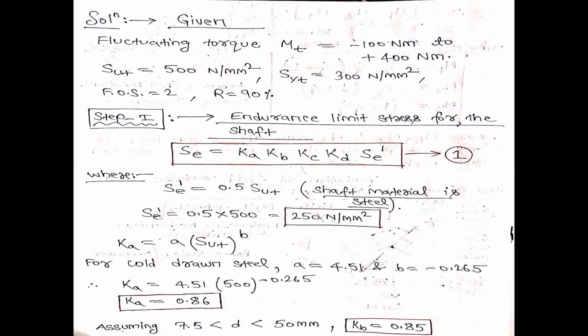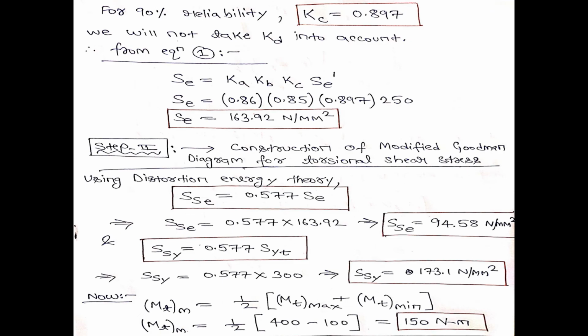So when you want to find out the diameter of the shaft, then we go for the optimum condition, and the optimum condition is the second condition. In the design data book, that second condition assumes that diameter varies from 7.5 mm to 50 mm. For that case, the value of Kb is 0.85. Next is Kc. I know that Kc depends upon the reliability value. Since in the problem reliability is 90%, from the design data book corresponding to 90% reliability, I got Kc as 0.897.